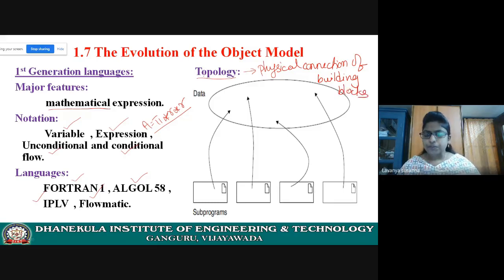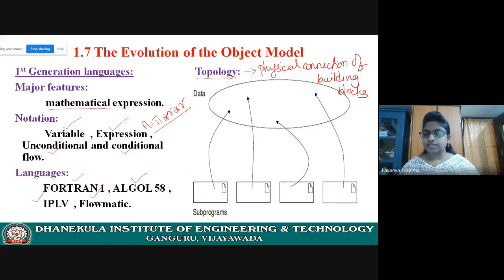What is meant by topology? Topology describes the physical connection of the building blocks of the programming languages, that is, how these building blocks are connected together. This is called topology.